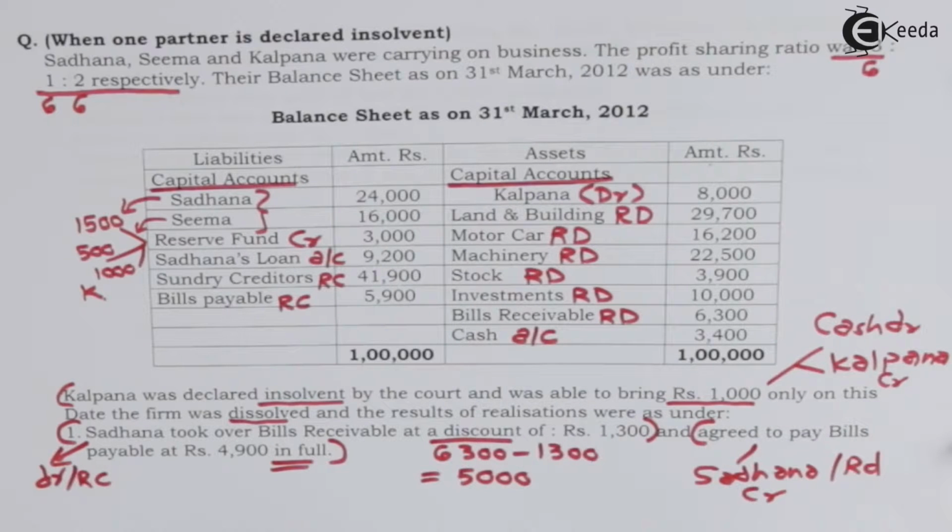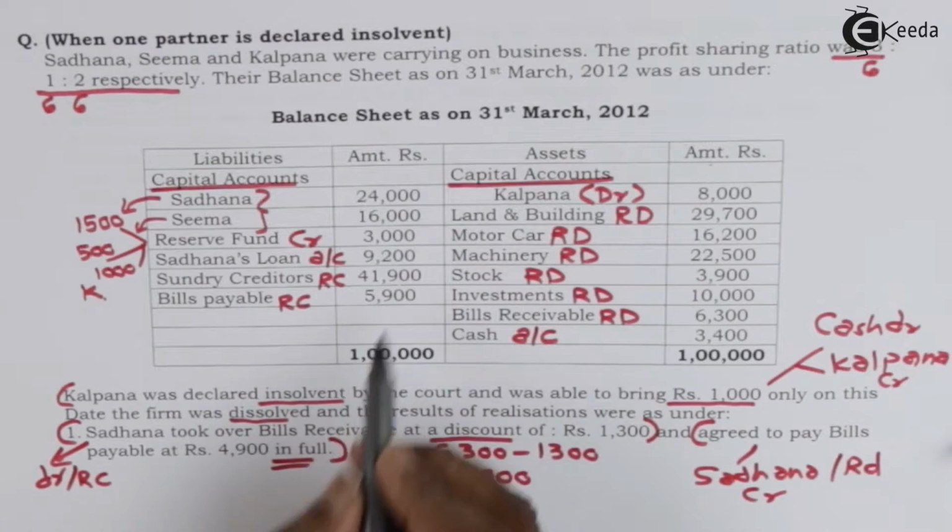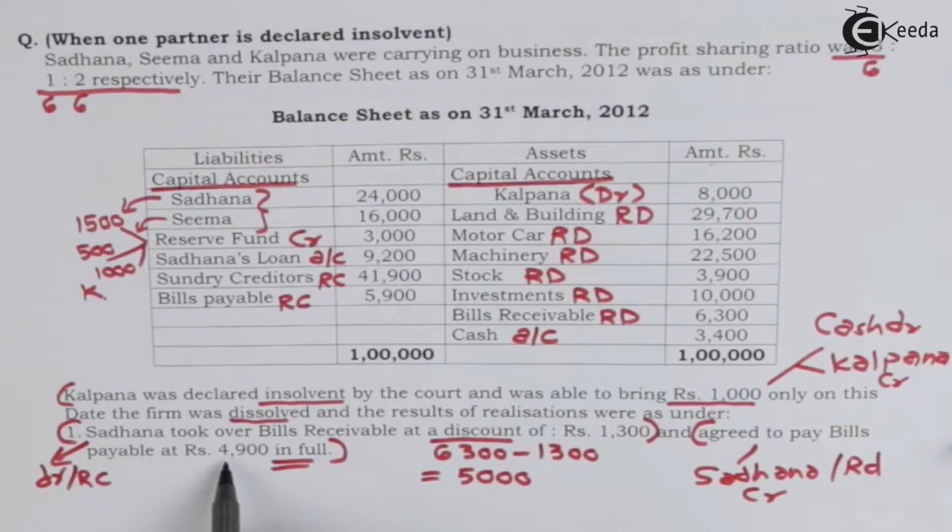It is a liability taken over by the partner. Bills payable are 5,900. She is settling it for 4,900. The difference, profit, should not be recorded separately because it gets adjusted in the realization account.